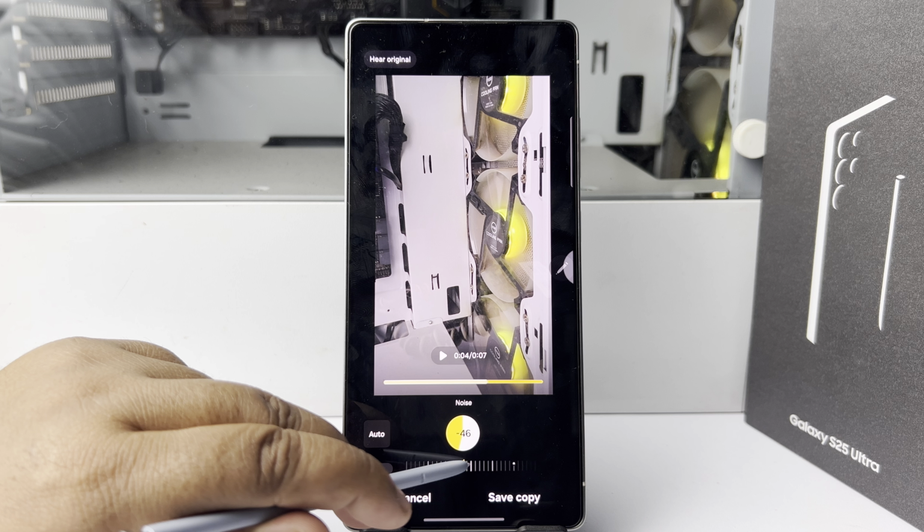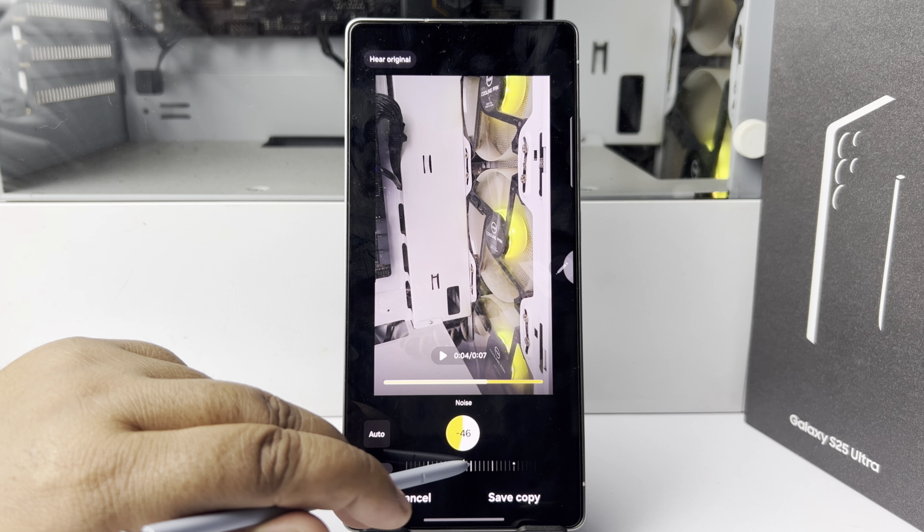Remove video noise. Open the gallery app and open the video you want to remove noise from. Now tap on this AI icon and the Galaxy AI will analyze your video sound. Here select noise and now select auto.